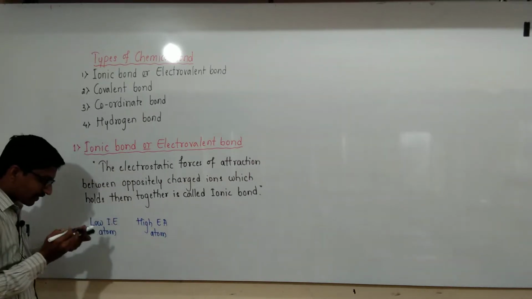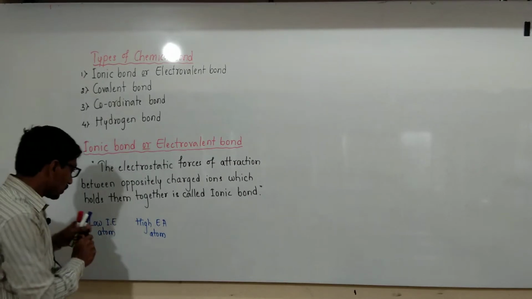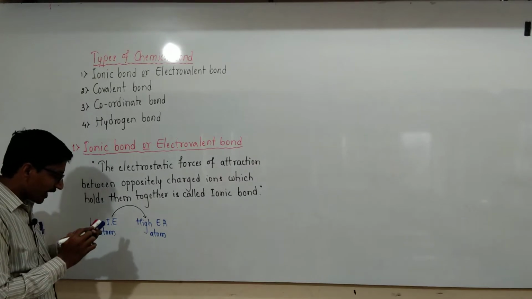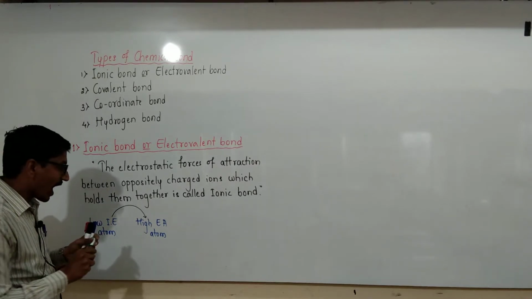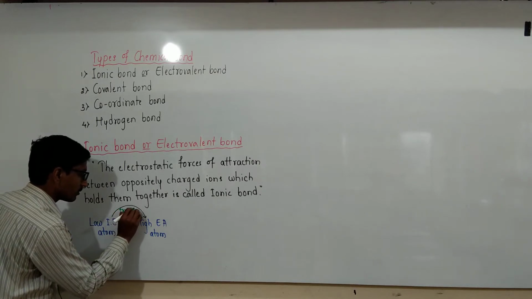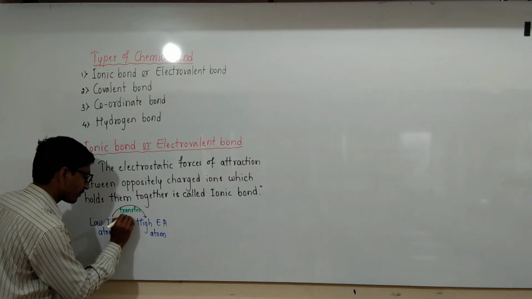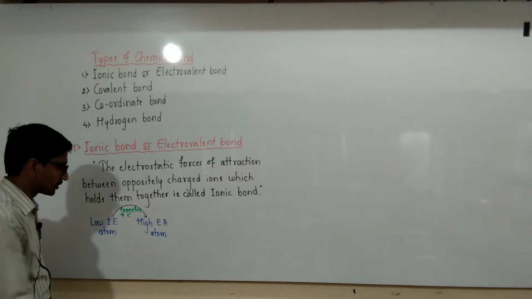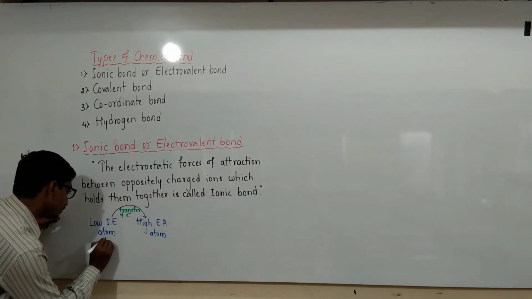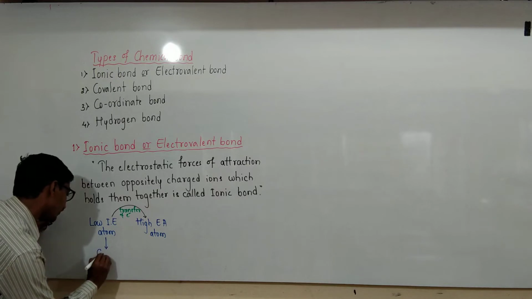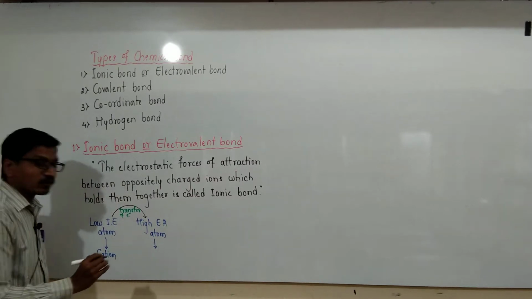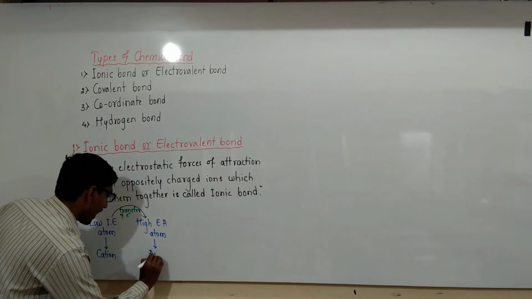After the transfer of electrons, the low ionization energy atom gets converted into a cation, and the high electron affinity atom gets converted into an anion.